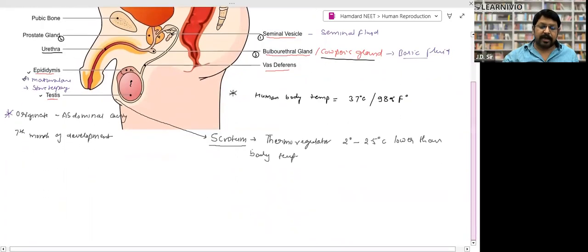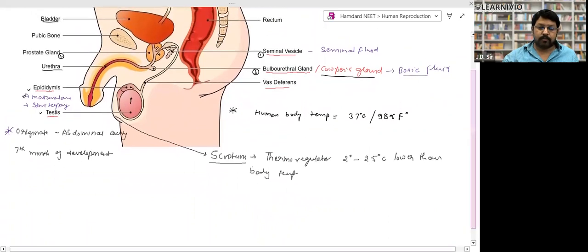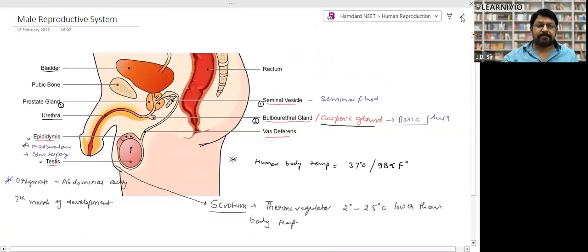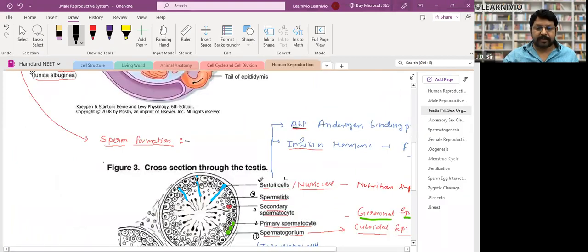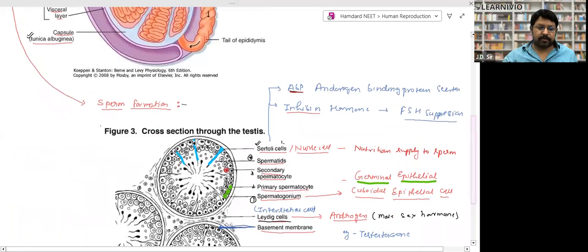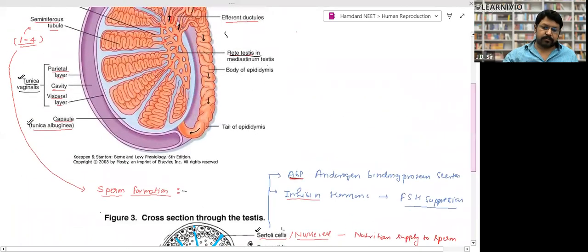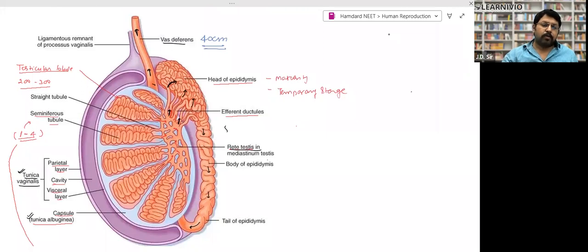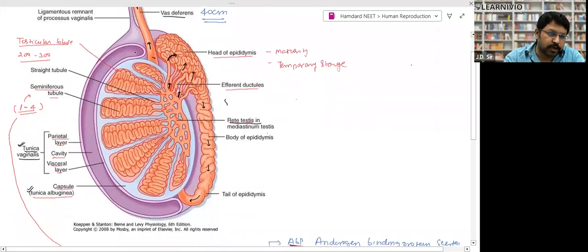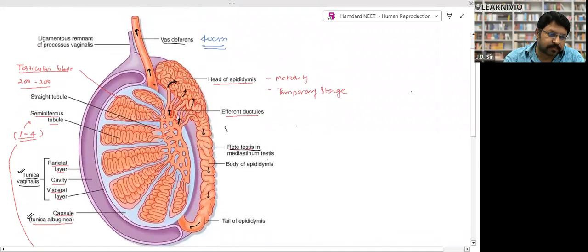Now, the functions of these glands and all that, there are some more facts. Let's go much deeper, on the same concept. First, the structure of the testis that we have to remember. You don't need to remember the whole diagram. I'll tell you what you need to remember. Look.